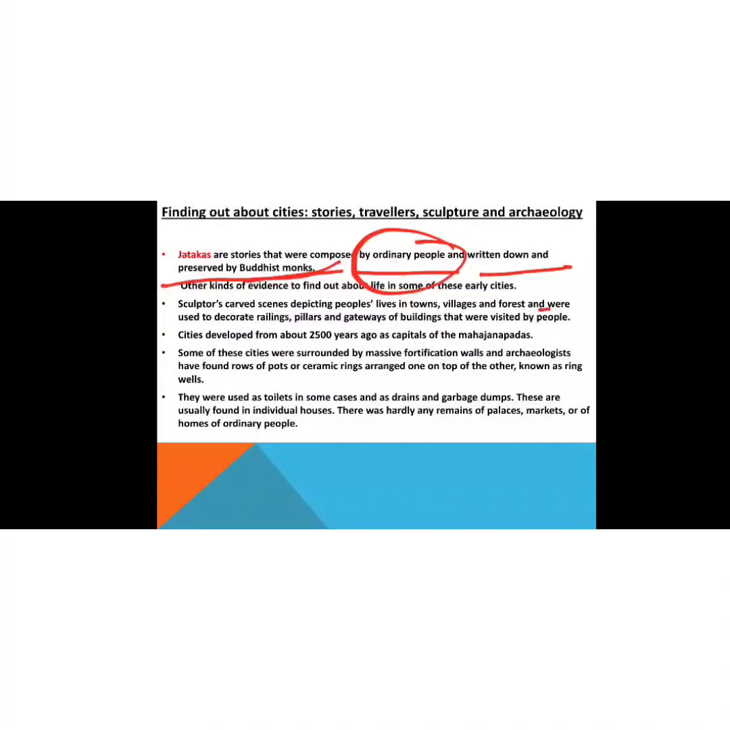Sculptures carved scenes depicting people's lives. There were sculptures which depict how people lived in the towns and in the villages. Sculptures were a form of art depicted on walls and stones, showing how people lived in the towns, how they carried out their livelihood, what professions they followed, and what work they did. All these things were depicted in art and used to decorate railings, pillars and gateways of buildings that were visited by the people.